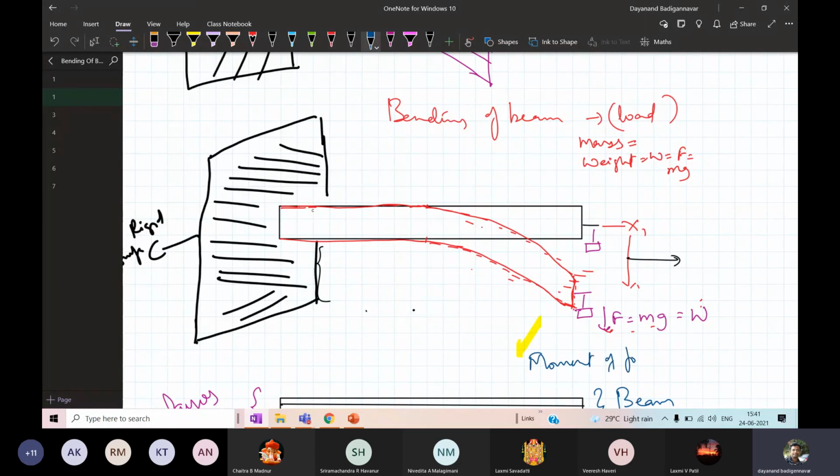It is in the shape of a curve, or it is the shape of a circle. Therefore you get a curve or a circle. It is in the shape of a curve or it is in the shape of a circular. Okay, therefore we can say that there is a moment of force that is bending the beam.